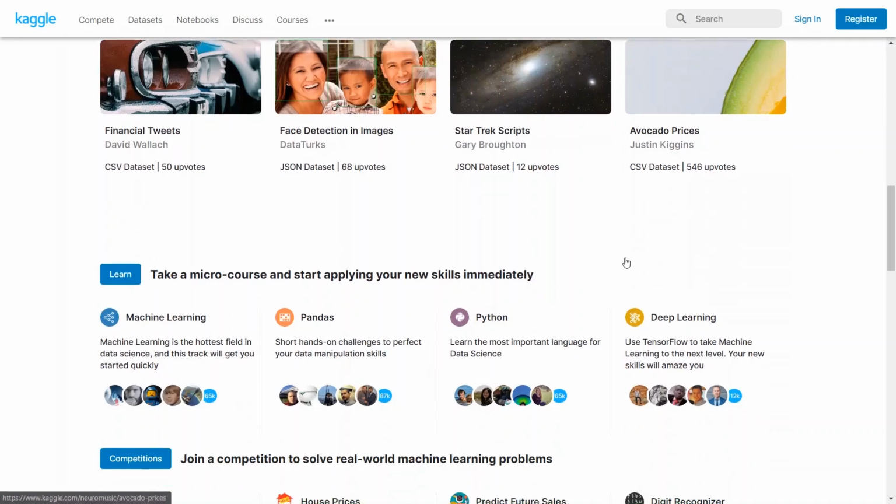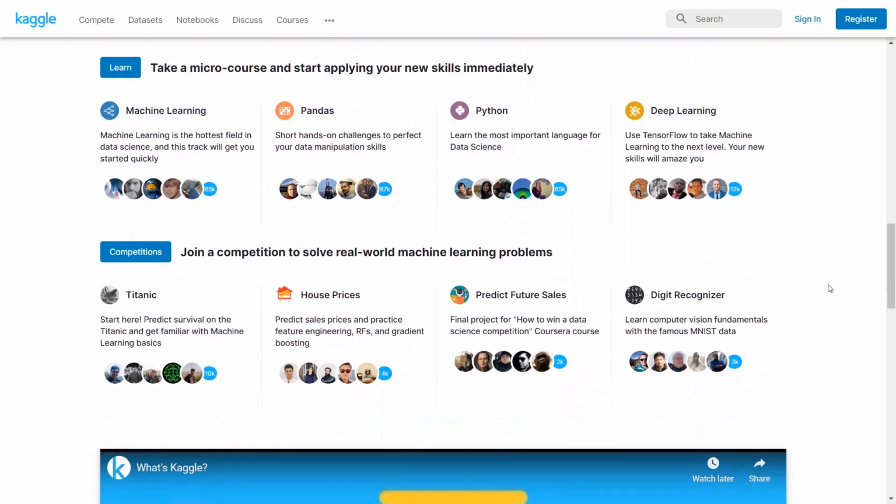Kaggle also recently started something called Kaggle courses, where it offers micro courses so that you can learn new skills in a practical way and also apply them on questions which come in those course sections. You can also take part in competitions. The good part is most of the competitions have a huge prize money, like around $100,000 or even 50 grand.